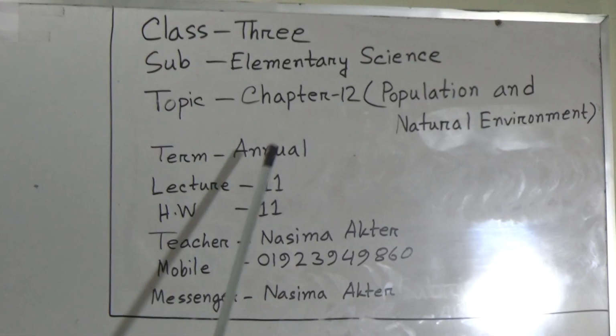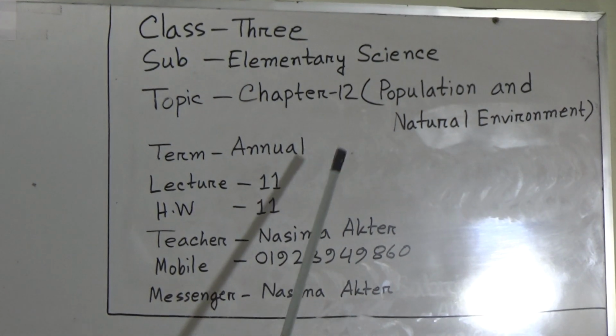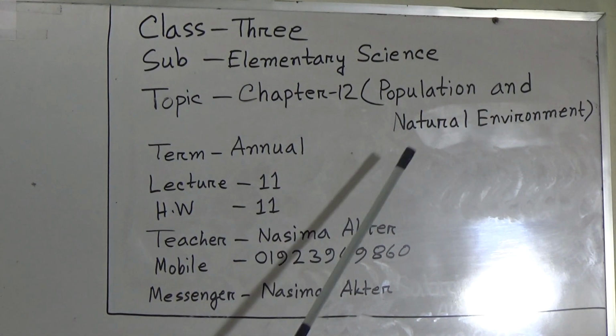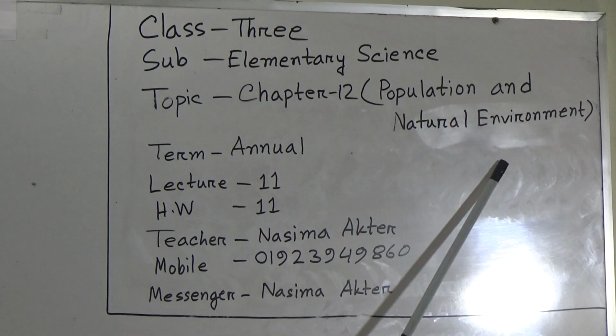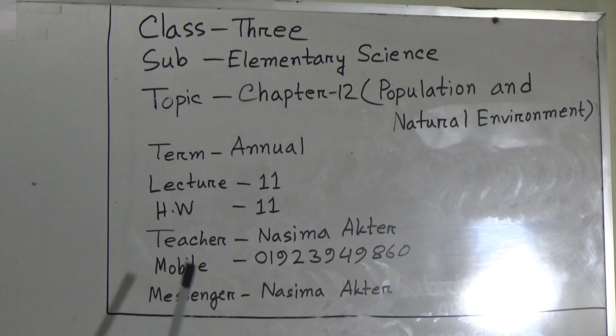Our today's topic is chapter 12 and the name of this chapter is population and natural environment, and this is lecture number 11 and I will give you some SW. Your SW number will be 11 number SW.